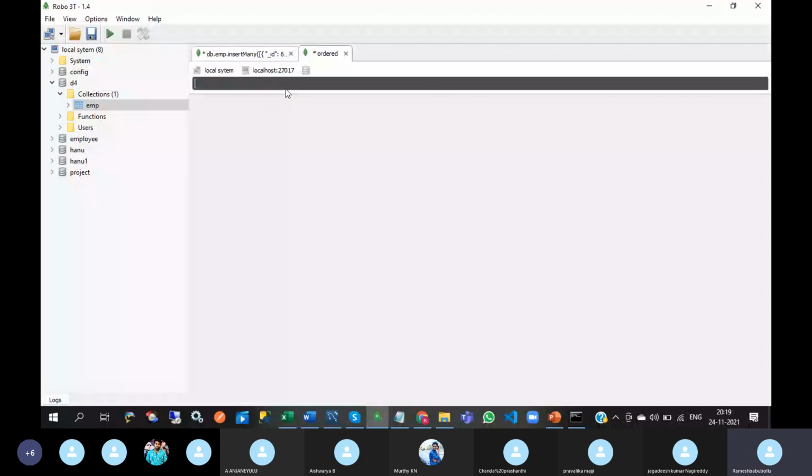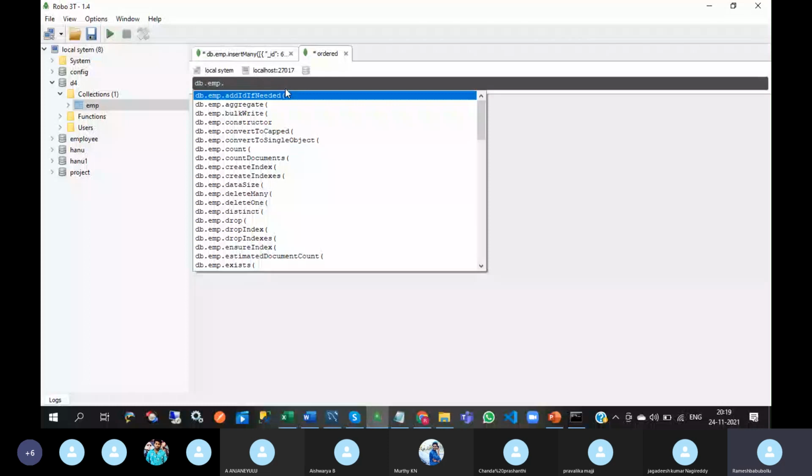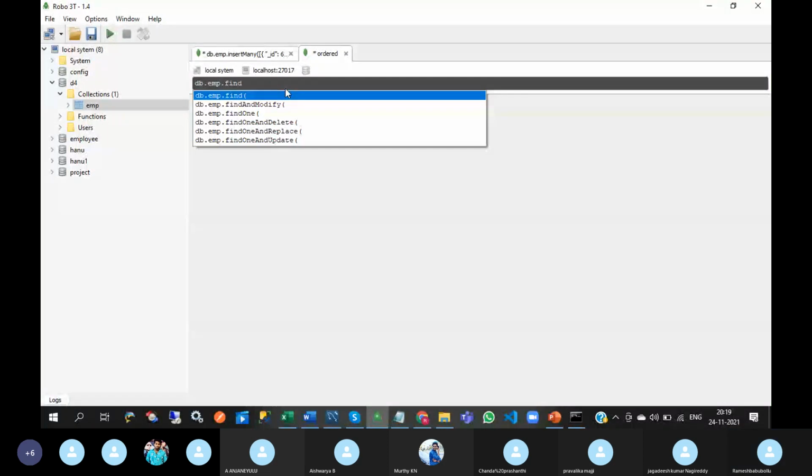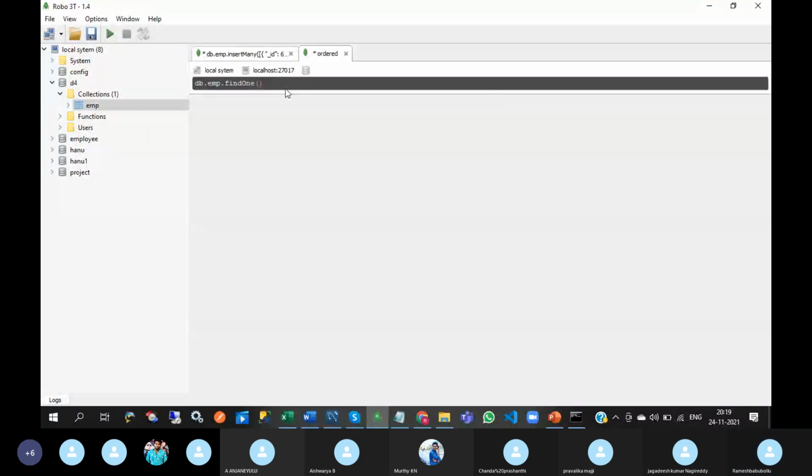So db.emp.find, and findOne. See, observe this. How many ways can I write the find query? The find query is just like the select query from an RDBMS. Okay.